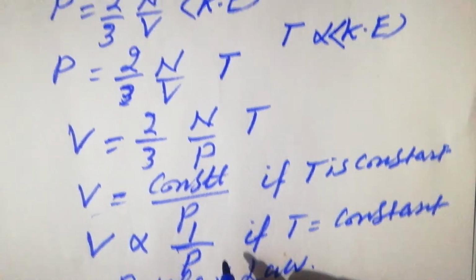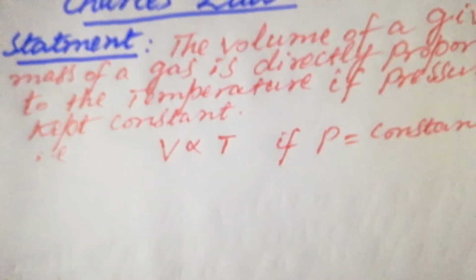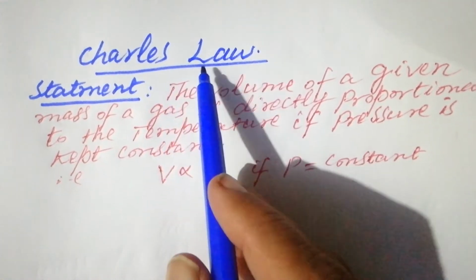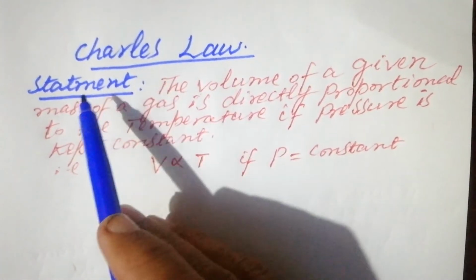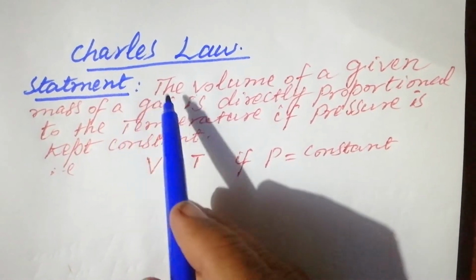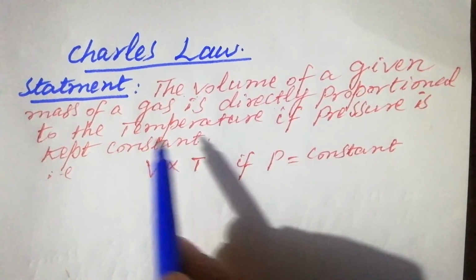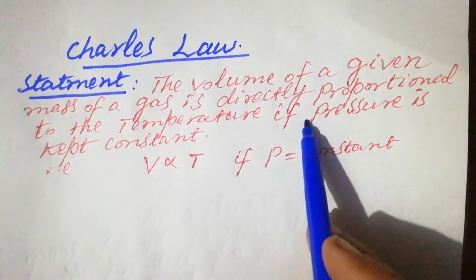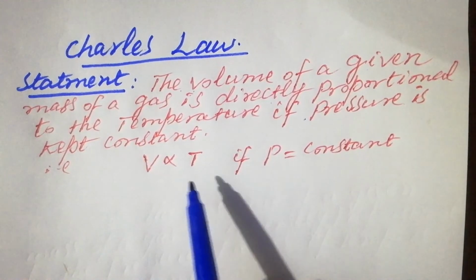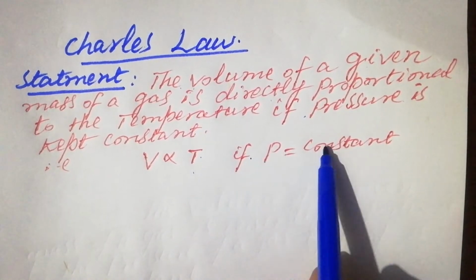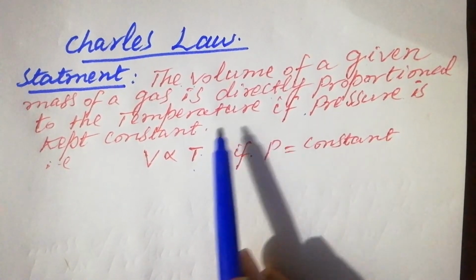And now we have another one, Charles' law, students. We will derive Charles' law on the basis of kinetic molecular theory. Look at the statement of Charles' law: the volume of a given mass of a gas is directly proportional to the temperature if pressure is kept constant. So V is proportional to T if pressure is kept constant. That is Charles' law.